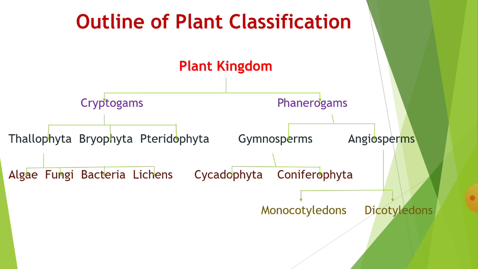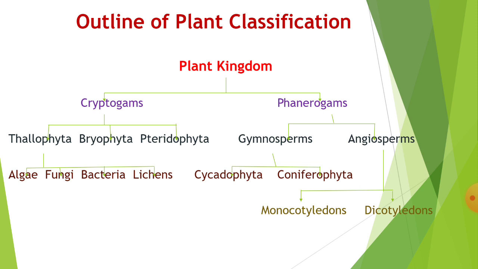This is the first chapter, plant diversity. Here we cover the definition of plant diversity, statistical data of plant diversity, then the importance of plant diversity. The importance of plant diversity is for your assignment, which you should complete in the next week and then upload or send it on the classroom.